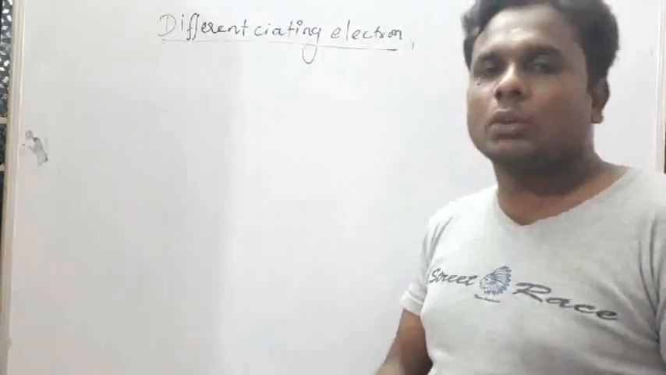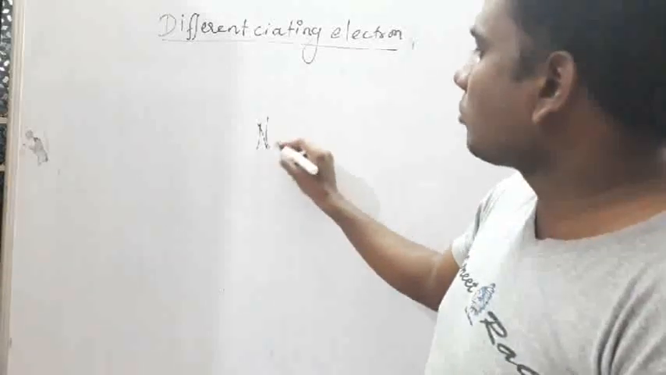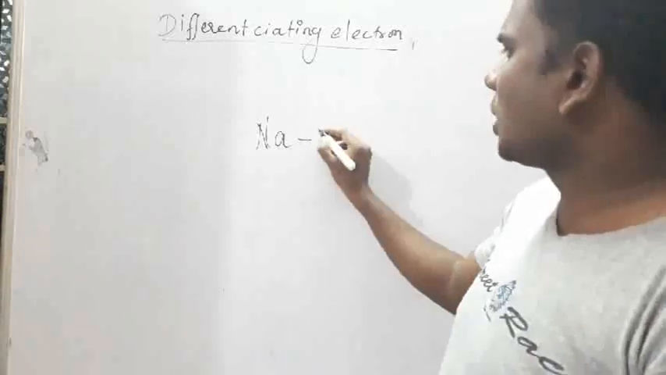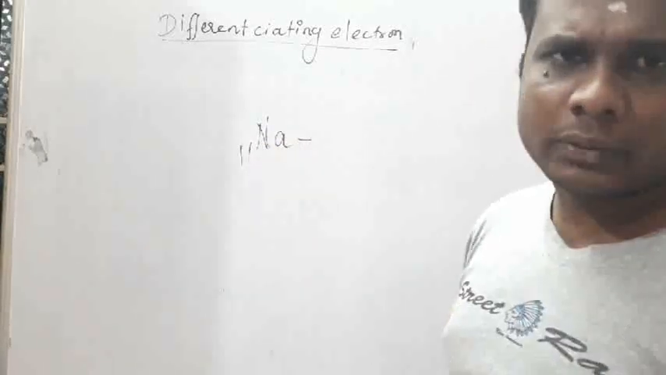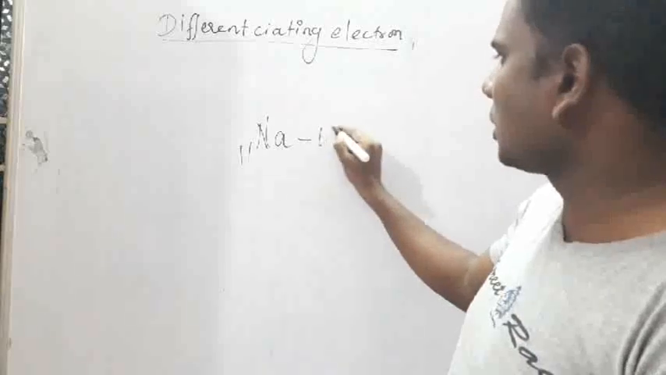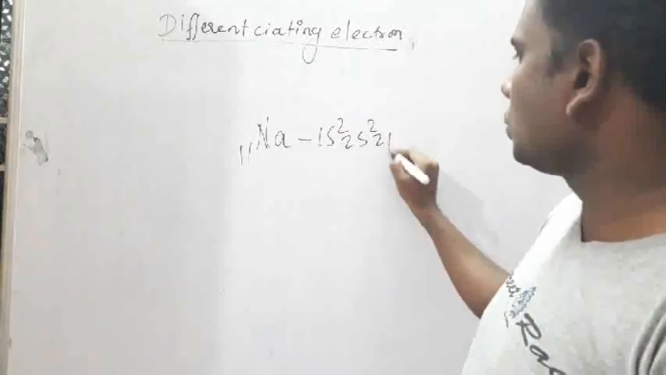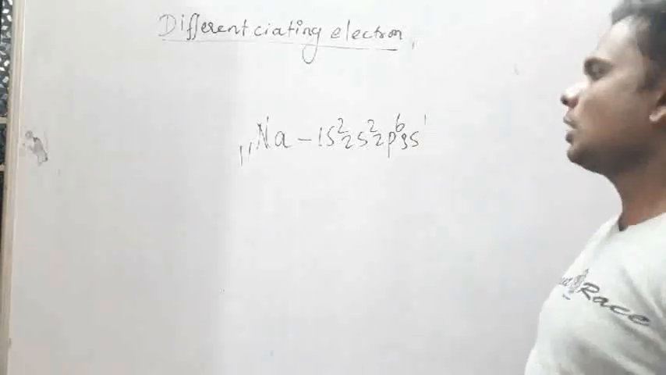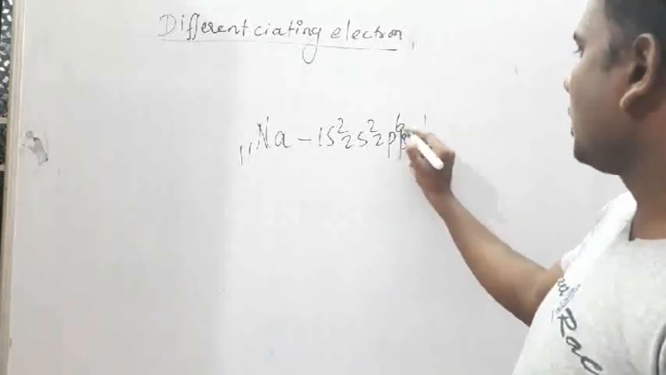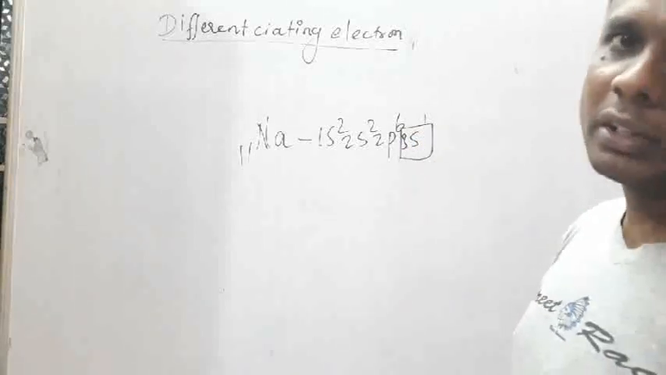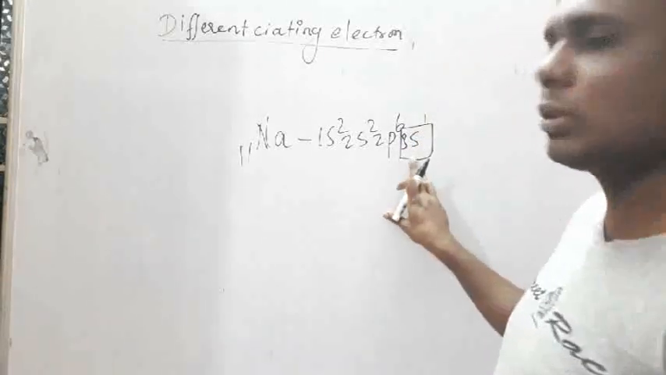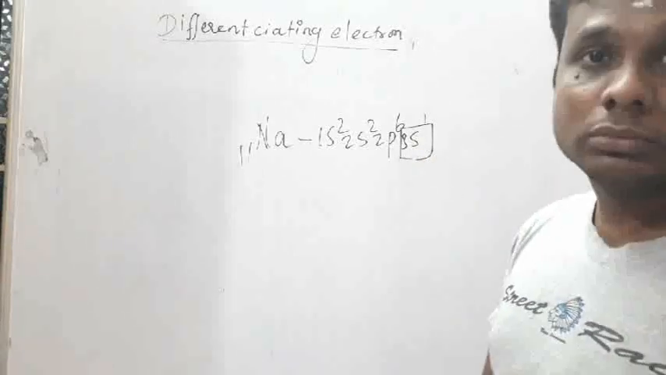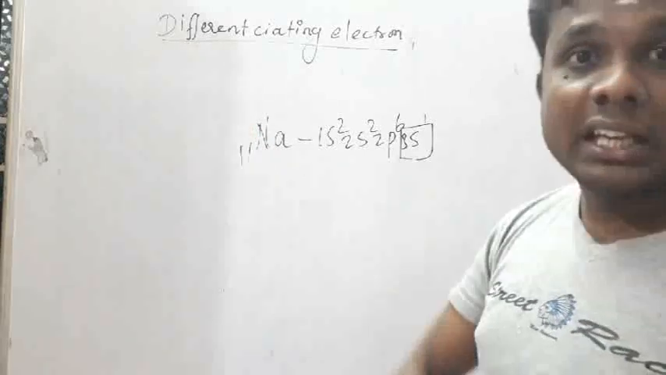Suppose I take one example, sodium. What is the electronic configuration of sodium? The atomic number of sodium is 11, which means 11 electrons. The electronic configuration is 1s2, 2s2, 2p6, 3s1. The last electron is filled in 3s1, the s orbital. So sodium is placed in the s block.